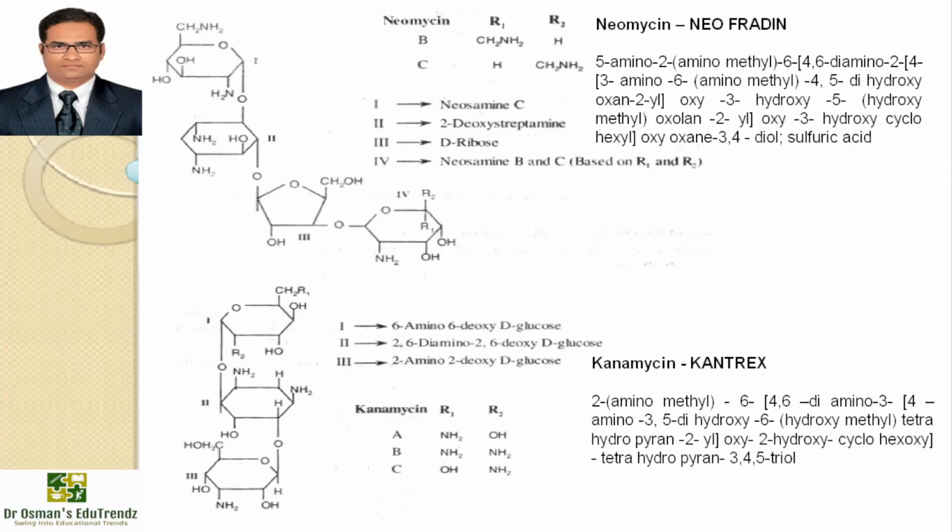Kanamycin A, B, C are commercially available, and the purest form is kanamycin A, which is the least toxic of all three forms. The kanamycins differ only in the sugar moiety attached to the glycosidic oxygen on the 4th position of the central deoxystreptamine. Kanamycin A contains 6-amino 6-deoxy D-glucose. As I told you, kanamycin B contains 2,6-diamino 2,6-dideoxy D-glucose, and kanamycin C contains 2-amino 2-deoxy D-glucose.